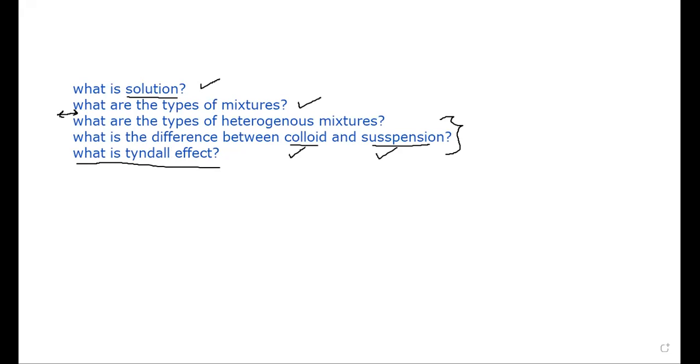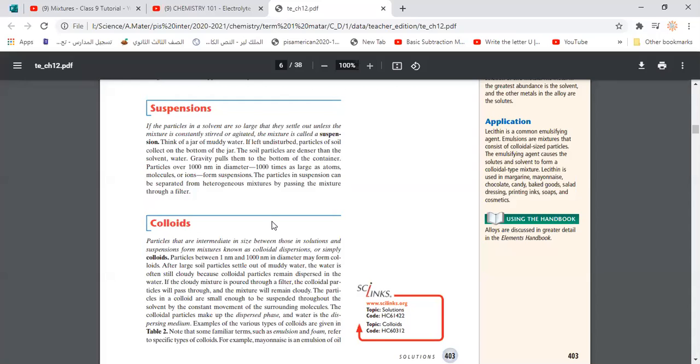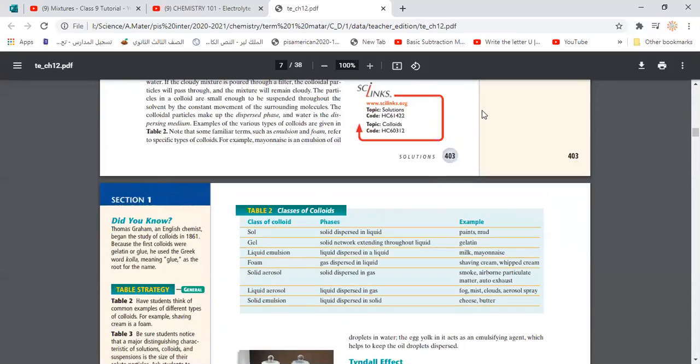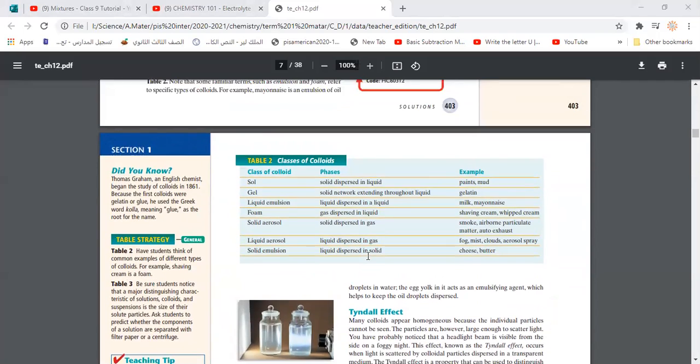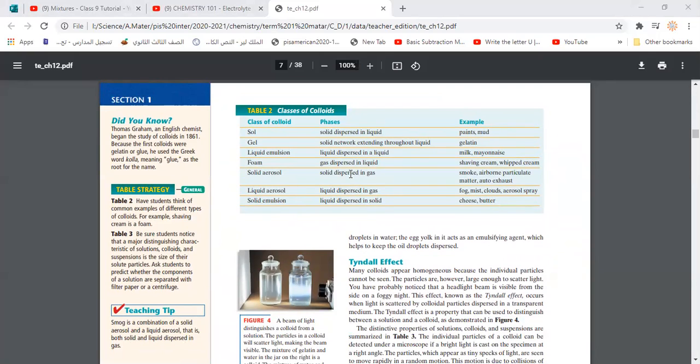Let's go to our textbook to find that part. Here it gives some examples of colloids that we find or use in our daily life. For example, gel, different kinds of gel: a solid network extending throughout a liquid, like gelatin, which we use in different forms. Liquid emulsion is a liquid dispersed, that means distributed, in a liquid, like milk and mayonnaise. So we could say that milk is a colloid.